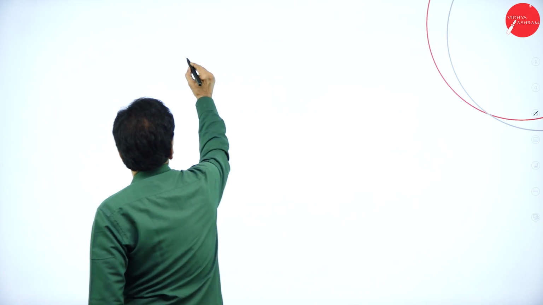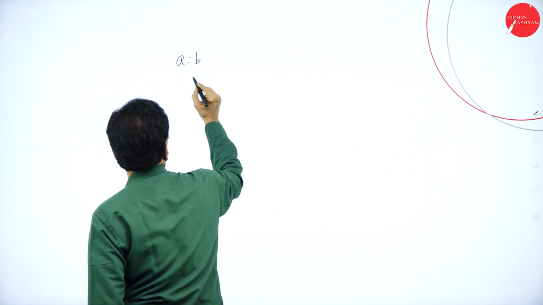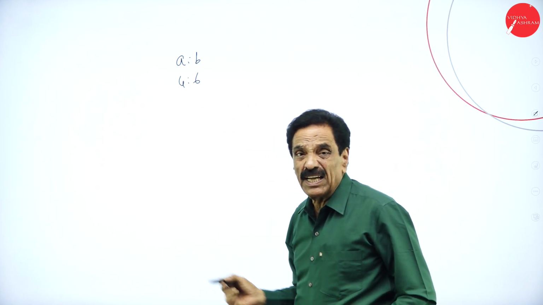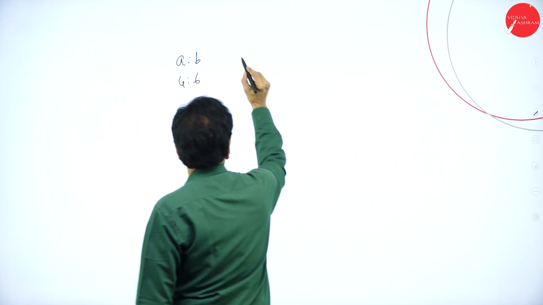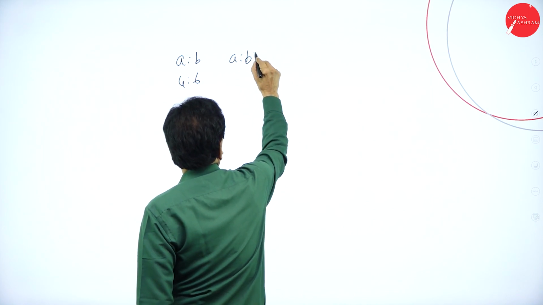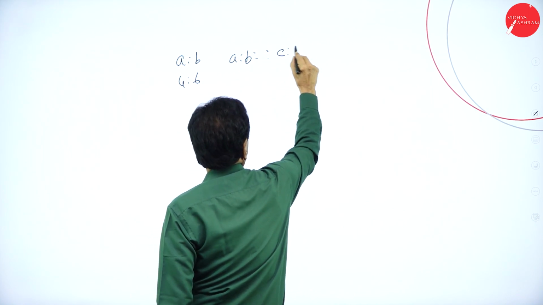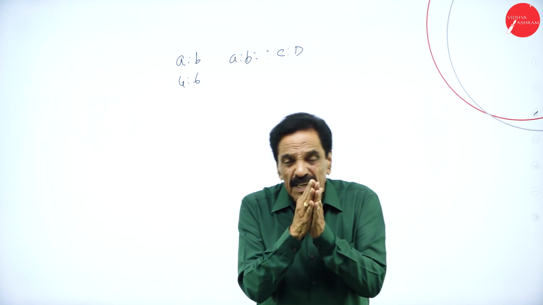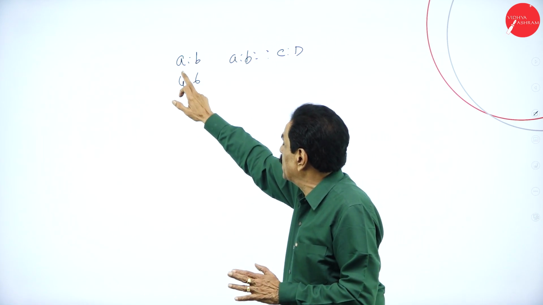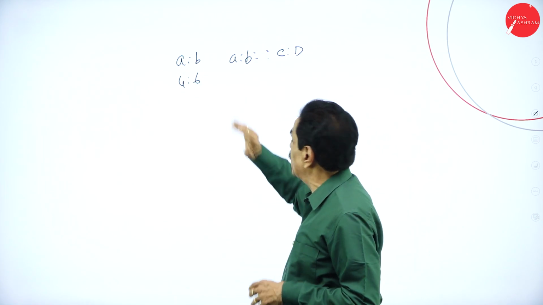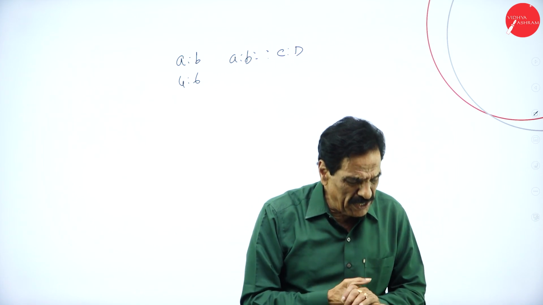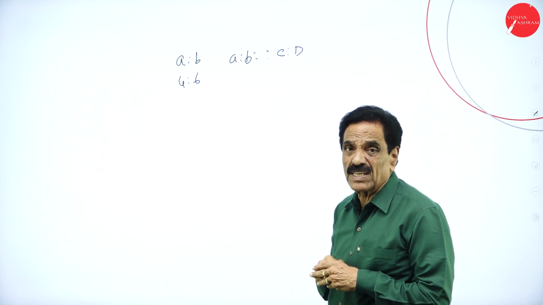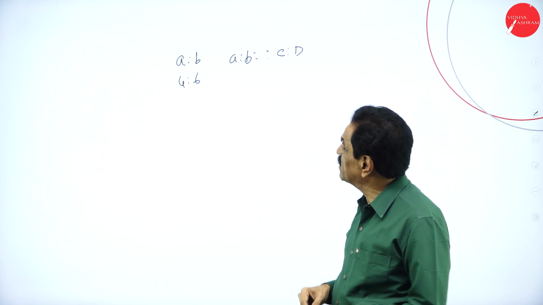For ratio, we can say A is to B, or 4 is to 6, it's called a ratio. The equality of two ratios is called proportion. You can say A is to B as C is to D, it's called the proportion. So a ratio expresses the relation between two variables, A and B, or 4 and 6, whereas a proportion is an equality of two ratios.